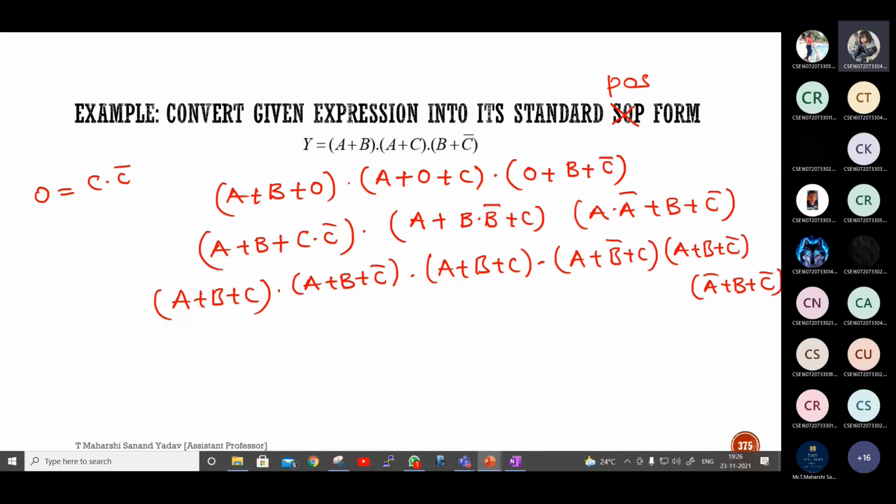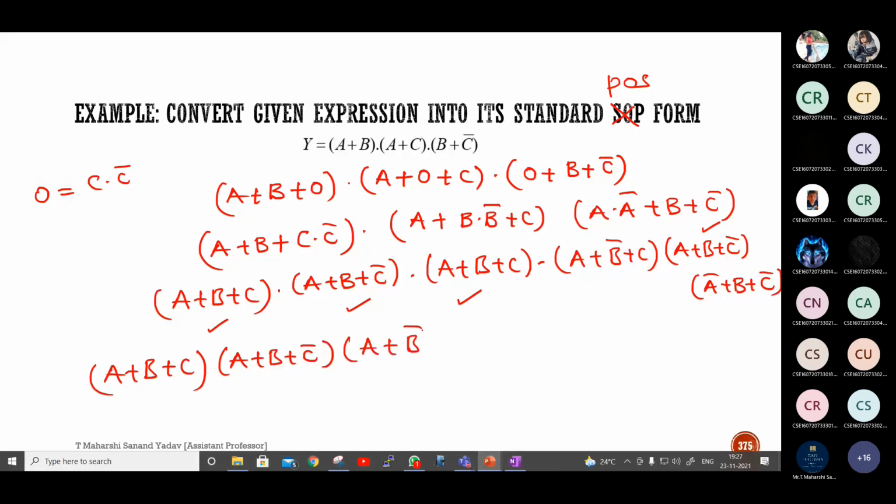Any minimizations possible? A plus B appears 2 times here, so you can write it one time. Next, A plus B plus C bar is also 2 times if you observe here, so write it once. Next, this should be written as it is: A plus B bar plus C. This will be A bar plus B plus C bar.